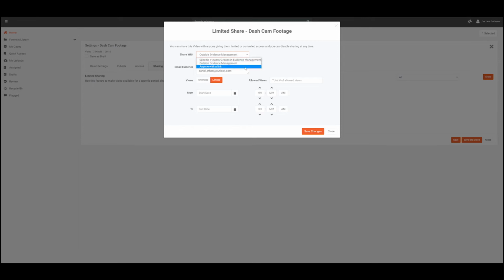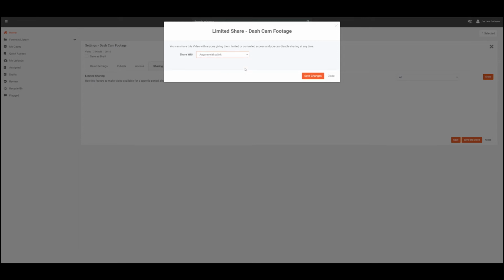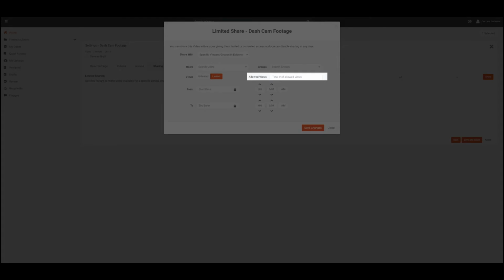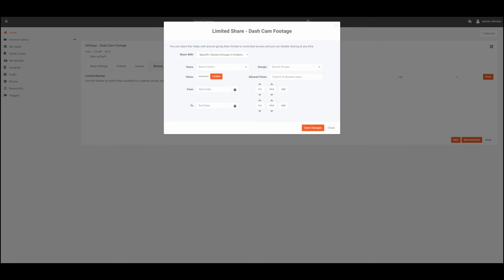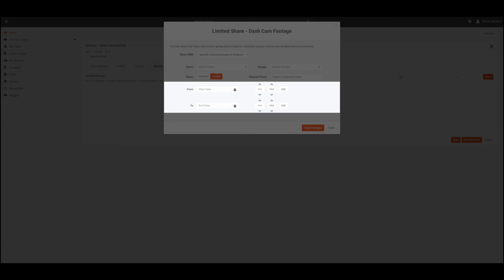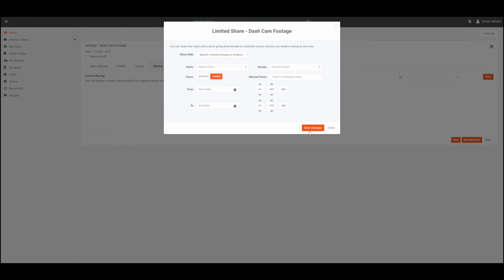Anyone with a link option allows anyone with a link to access the evidence. Allowed views allows you to set the number of times the evidence can be played, limited or unlimited. In the case of limited access, you can provide the number of times a viewer will be able to play back the evidence. Using from and to dates, to the hour and minutes, allows you to define the period over which a viewer will have access to the evidence. Once you are done, click on Save Changes to proceed.